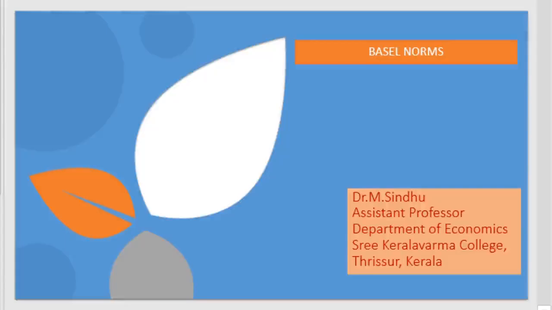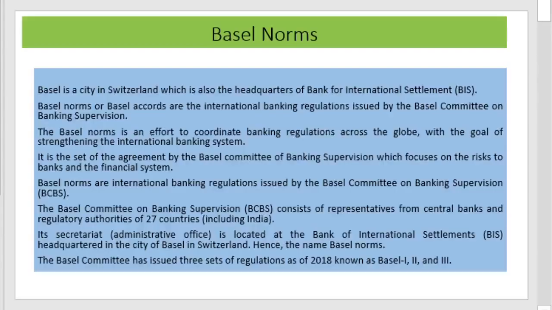Today we will discuss the Basel norms. We all know that one of the important criteria that banks all over the world have to follow is the Basel norm. What are the various aspects and what are the various norms included in the Basel norms are explained in this section. Basel, as the name shows, is a city in Switzerland.